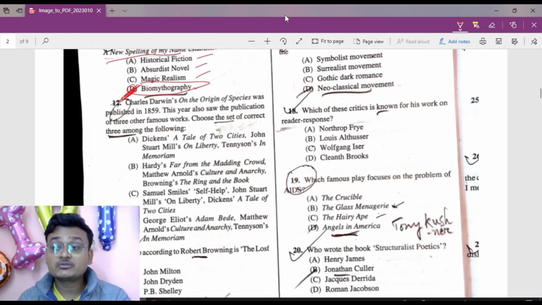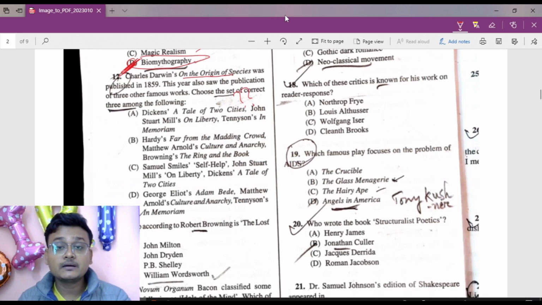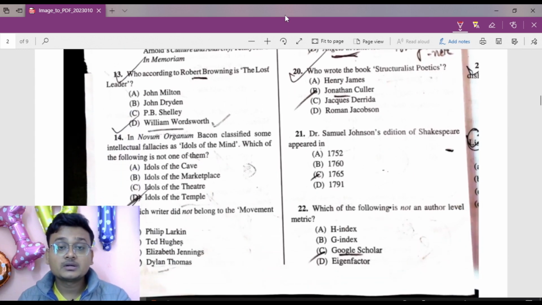Okay, now question number 12: Charles Darwin's On the Origin of Species was... I have to check the dates, so let it be there. Next, who according to Robert Browning is the lost leader? Milton, Dryden, Wordsworth. It is Wordsworth. According to Robert Browning, the lost leader was William Wordsworth.